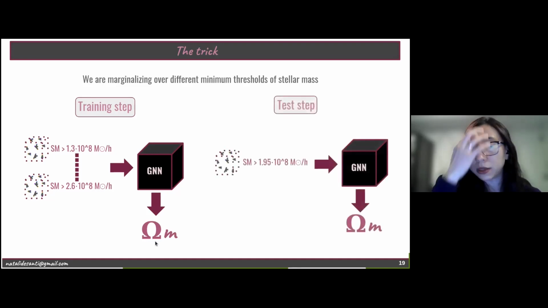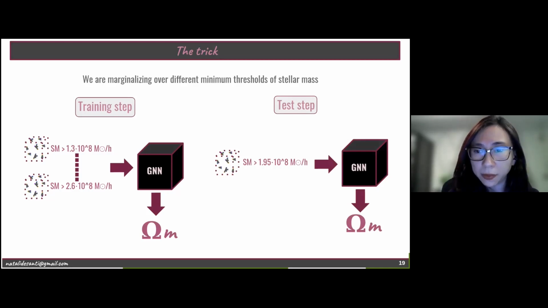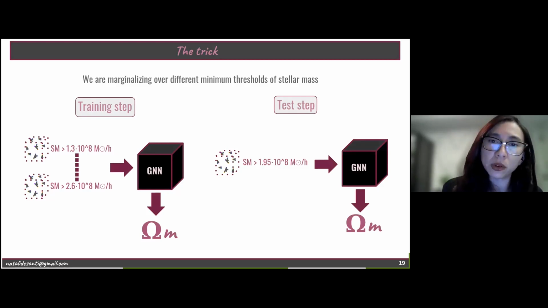All the tests that you are taking a look at in this work are made for this specific choice in this stellar mass threshold, which is exactly in the mean of this range that we chose to train the model, okay? And then we are going to infer omega matter. It's important to say that this trick was very primordial because we wanted to have a model which is independent of this minimum stellar mass threshold in all of these different boxes.